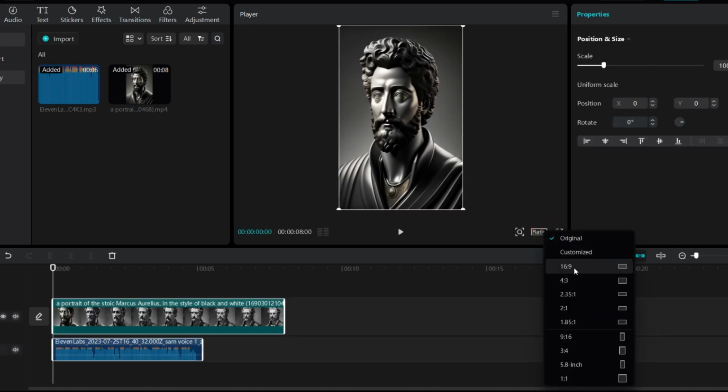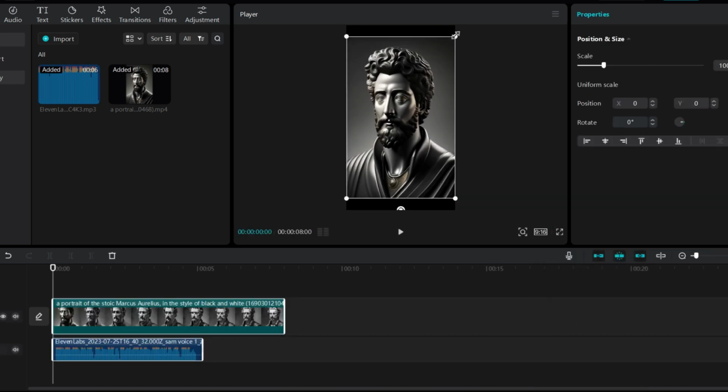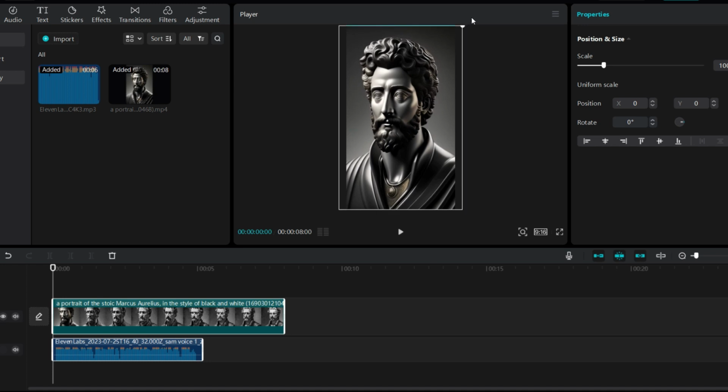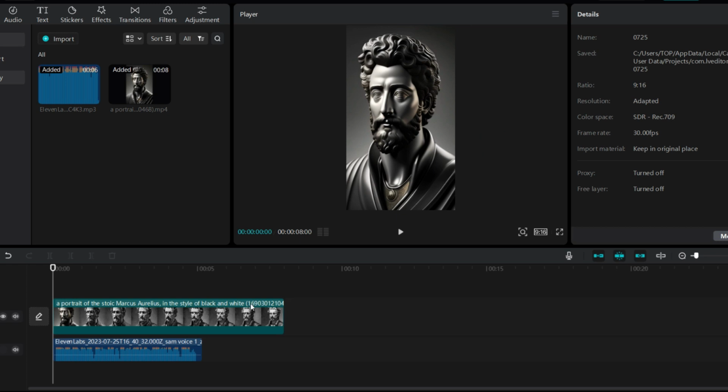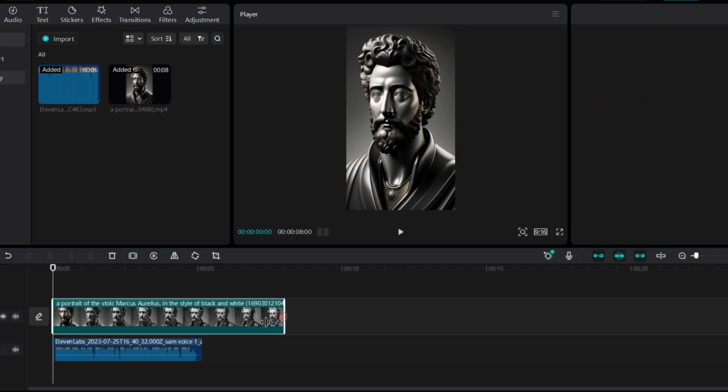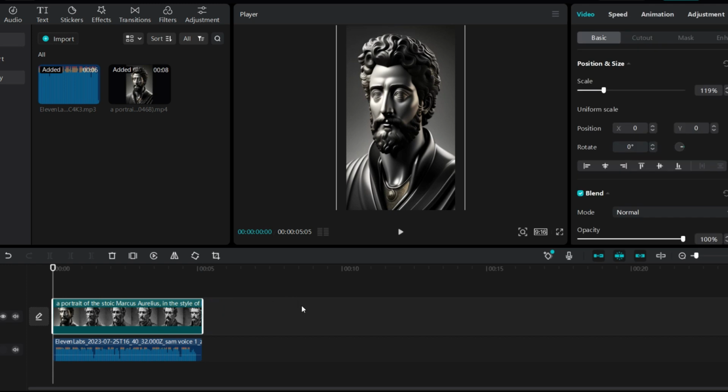Now under the video here on the right, change the ratio to 9:16 and expand the picture until the watermark is removed so that you can't see it. So that's why we chose it in the center when we uploaded it from Lexica. Let's fix the video and the voiceover until they are parallel to each other, exactly like this.